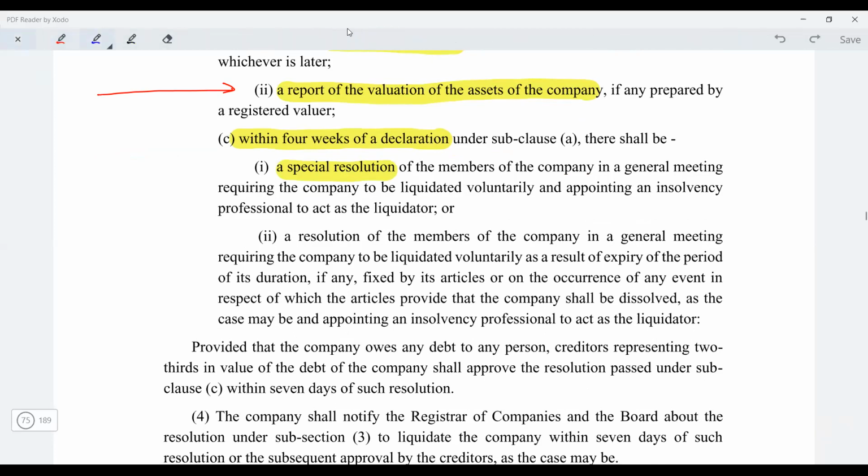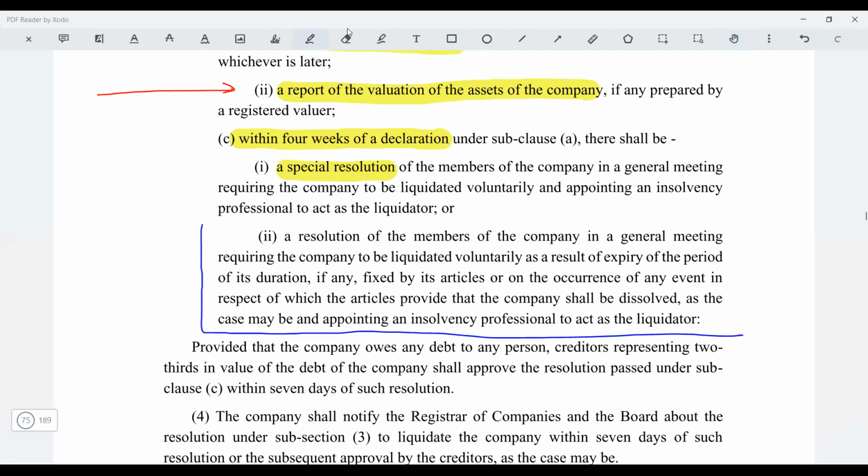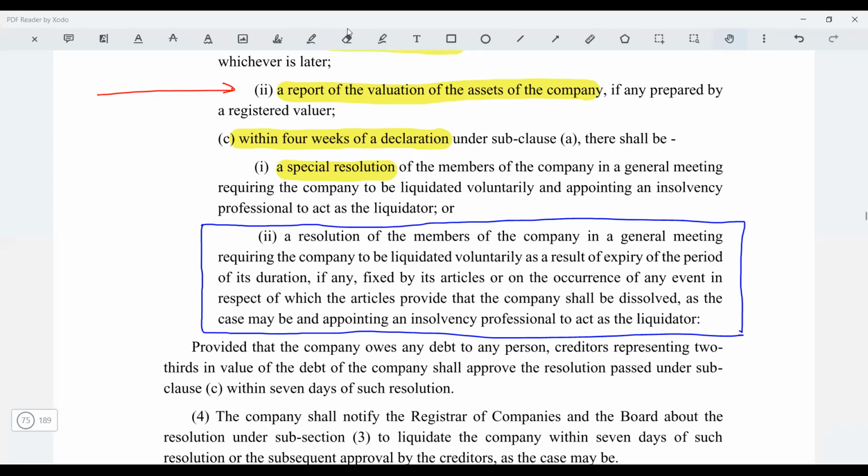Please read this part again, and can you tell me why we have this provision? This is from your company law lecture from CS Executive.